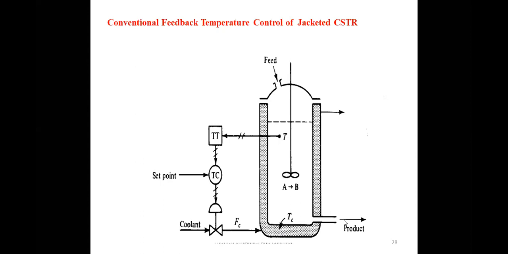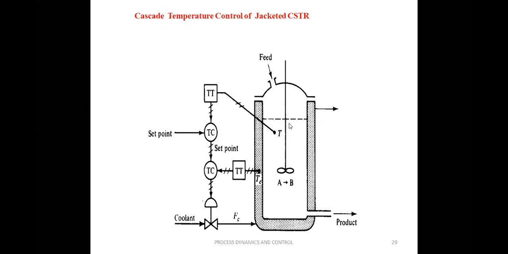For effective temperature control, we should also consider this particular coolant temperature. Why? Because if you go on increasing the coolant flow rate, instead of removing the heat, it may increase the temperature. So if you are able to consider this coolant temperature also, we may improve the response of this temperature control. That's why there is another concept called cascade control.